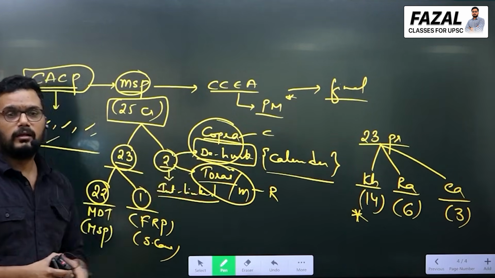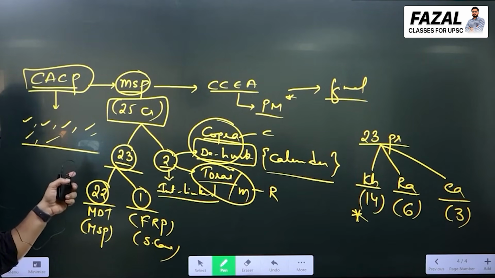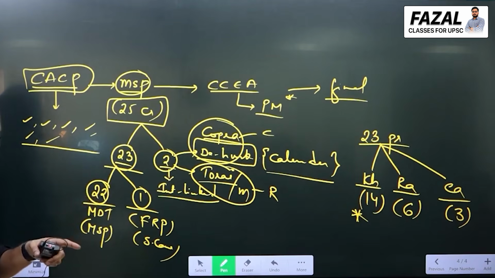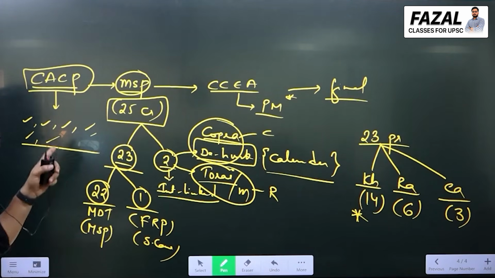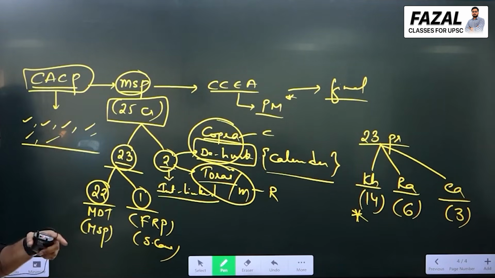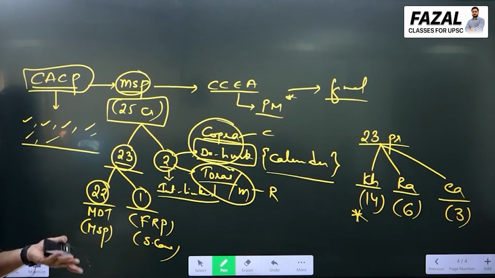So let us summarize again. CACP every year will recommend the prices of MSP. They will recommend for 25 crops and the prices they recommend are 23. This will be sent to the CCEA headed by the Prime Minister and they will finalize it. MSP is declared 2 times, that is for Kharif and Rabi. Calendar year can start at any point of time. They can start from Kharif, they can start from Rabi. So they will be added in the list.